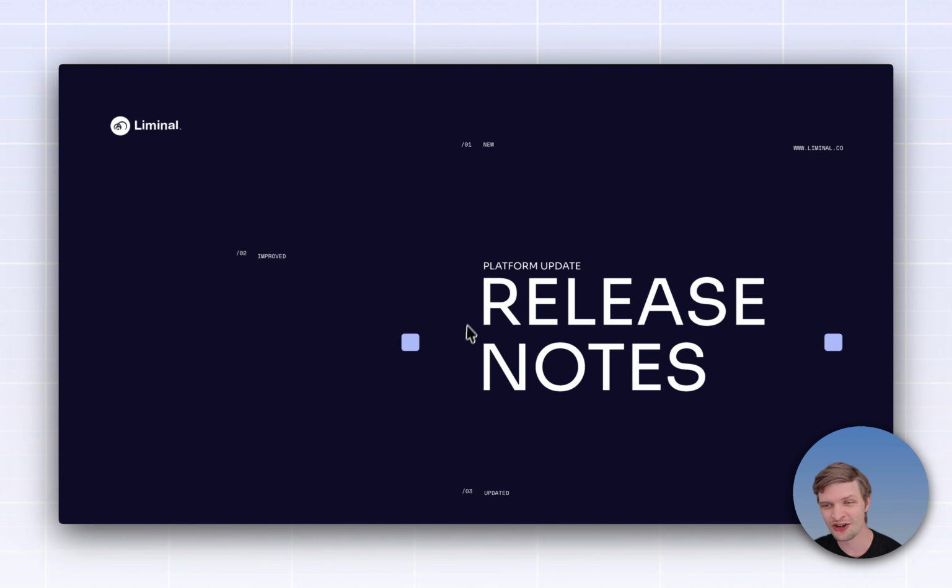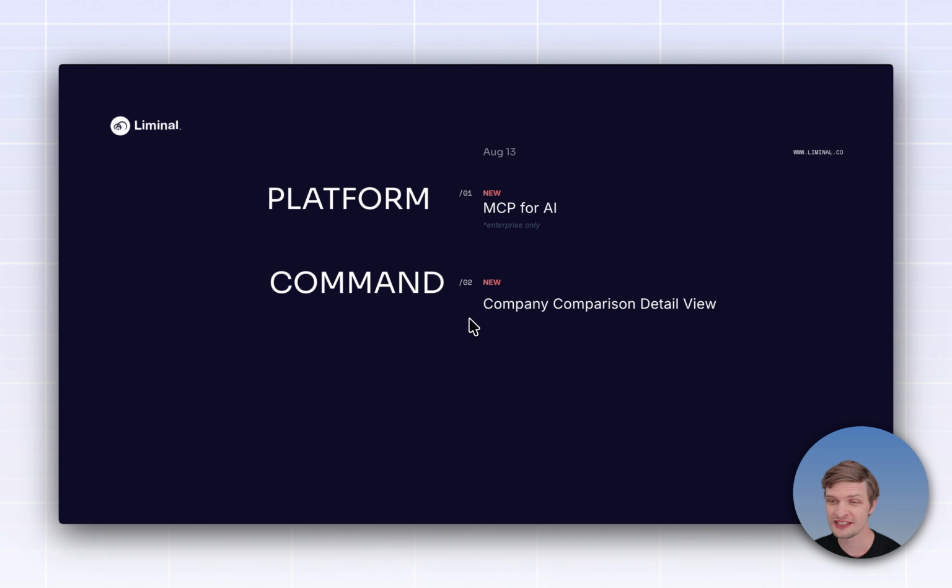Excited to talk to you about our newest release notes for August 13th, our MCP service, and our updated and brand new company comparison. MCP for AI is our take on empowering your agents to take advantage of our intelligence, our data, and our taxonomy so that whether it is humans consuming or agents consuming, we have services and tools for everyone. We want your team and your business to be powered by our intelligence. I'll show you how that looks.